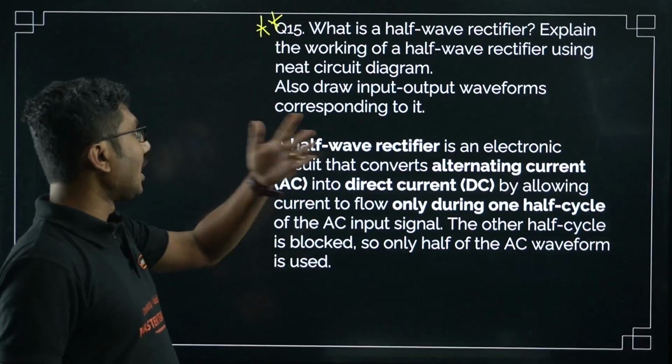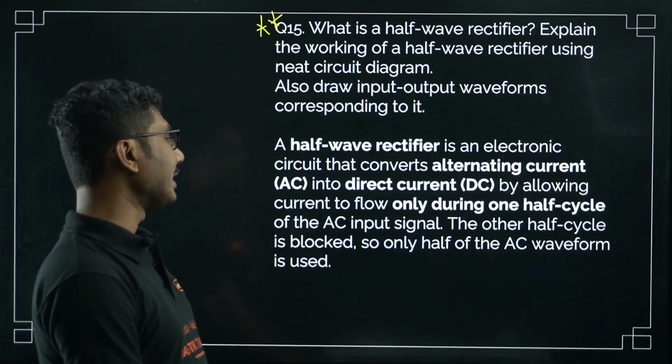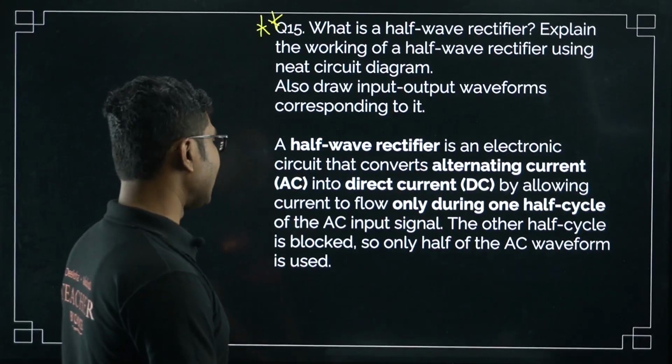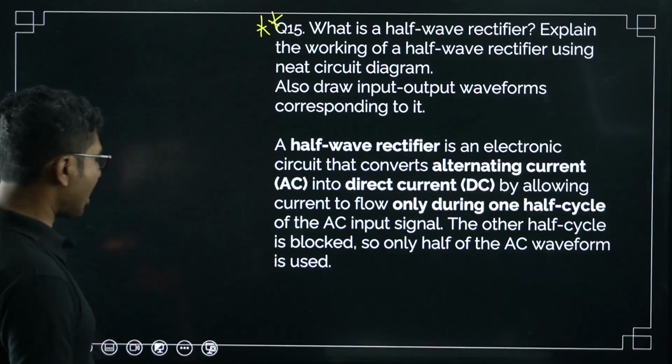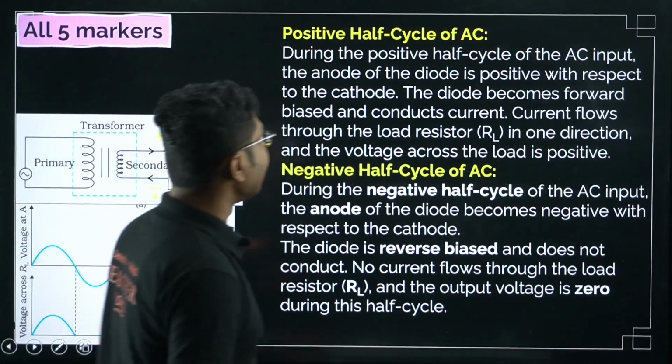Okay, now half wave rectifier is an electronic circuit that converts alternating current AC into direct current DC by allowing current to flow only during one half cycle of the AC input signal. The other half cycle is blocked, so only half of the AC is used. Now let's see the circuit diagram and the description.